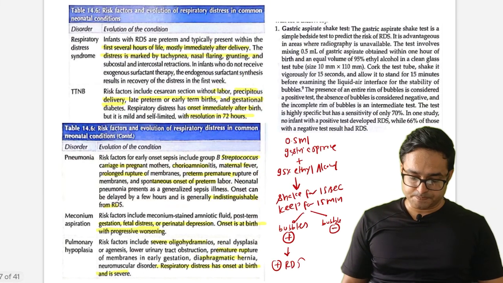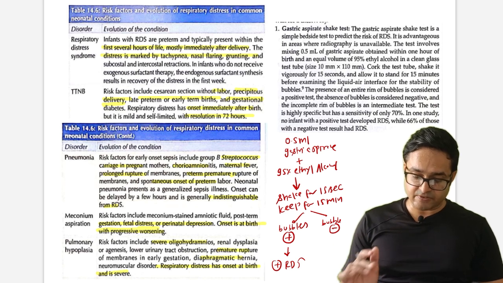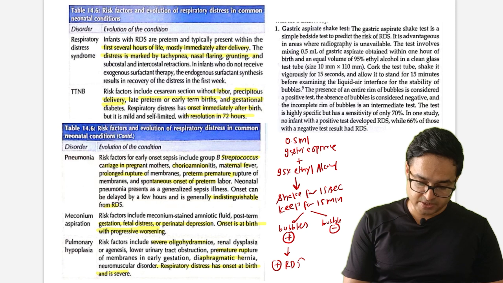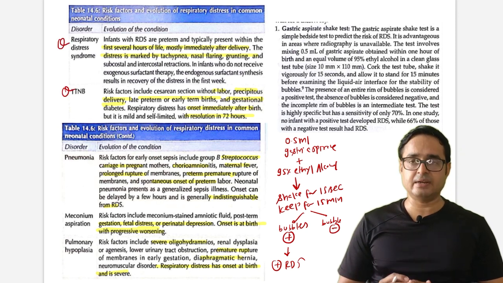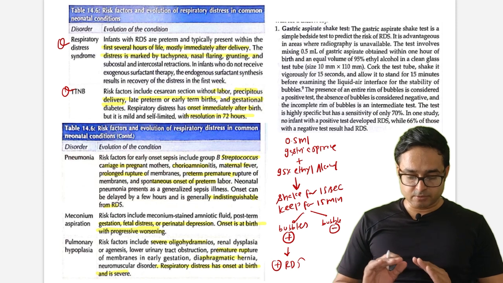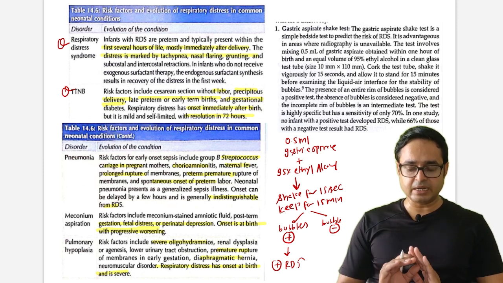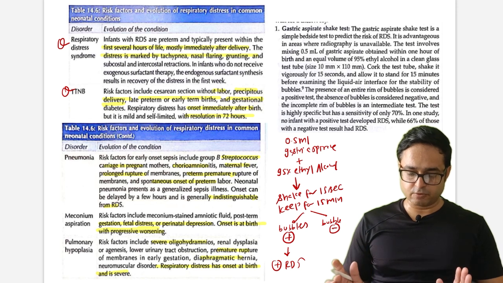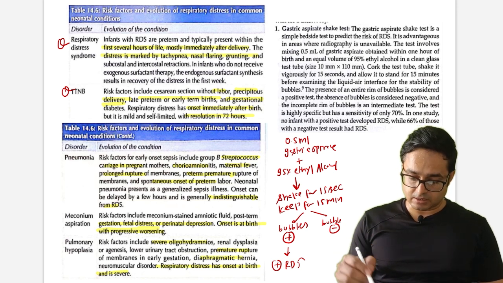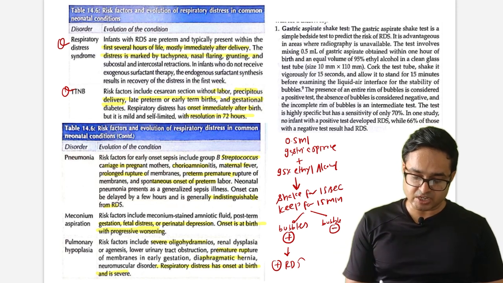Going forward to the next thing, what are the risk factors? Okay, in NEET SS, two questions were there from respiratory distress syndrome and TTNB. They were from a recent NEET SS exam. Statement from the statement clearly. Okay, so we are all familiar with this, but for completion purposes, we are seeing this in respiratory distress syndrome.